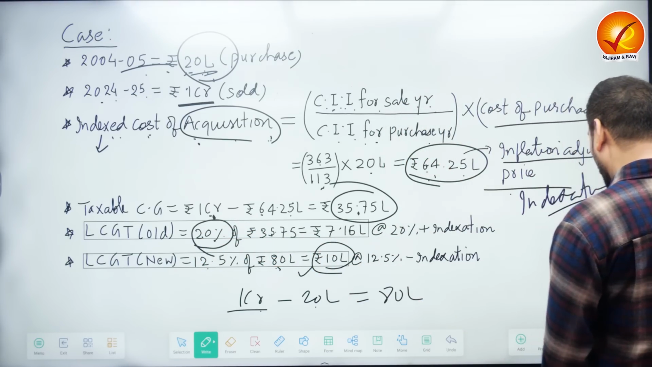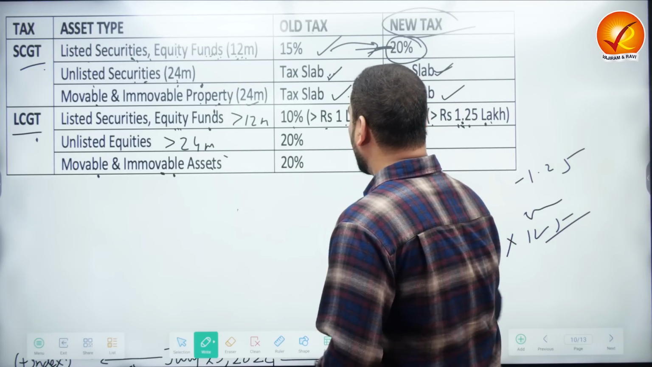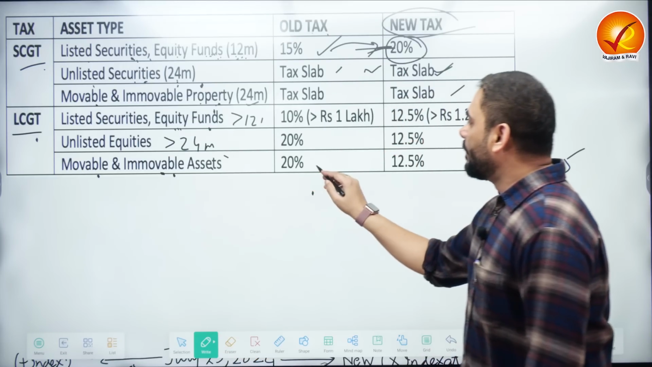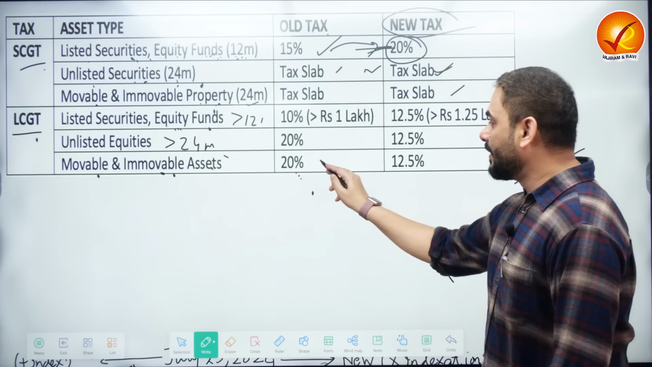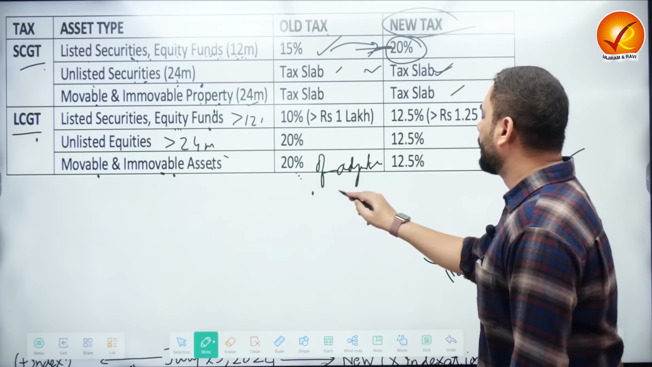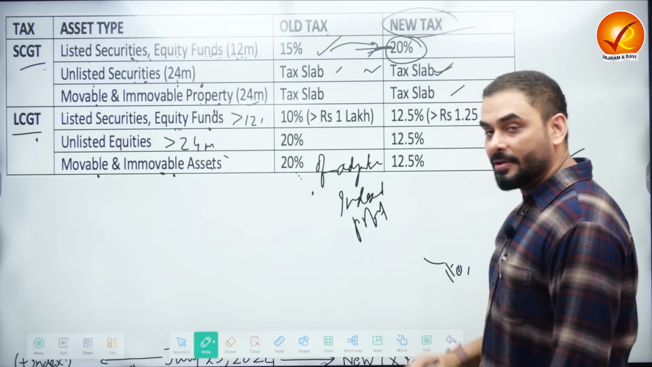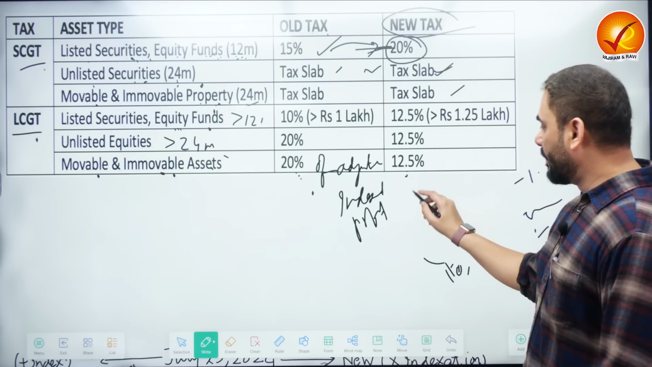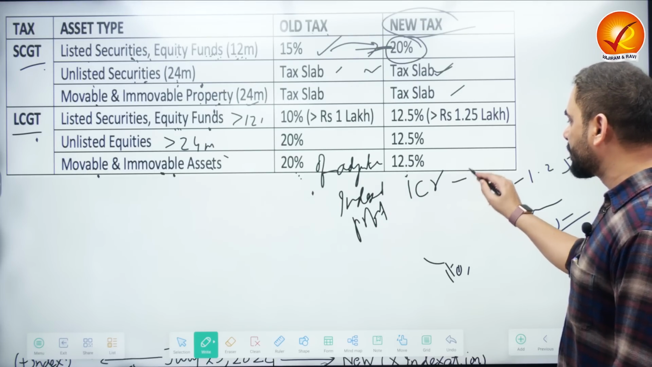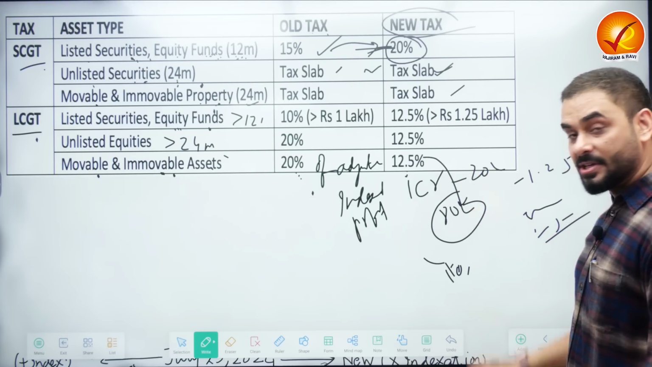tax. So see, the old system. According to the old system, the government used to collect 20% of adjusted or indexed profit. In the new system, the government says that I will take the final price at which you are selling minus the price at which you bought, which is 80 lakh rupees. So 12.5% of 80 lakh.